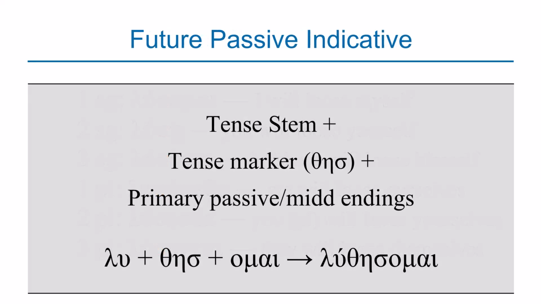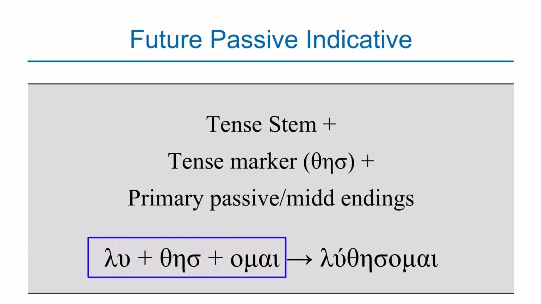Let's look at the future passive indicative, how to form passive voice in the future tense. The procedure is the same again. You get the stem. Now the future passive is slightly different because it does not only add the sigma, it adds theta, eta, sigma. This is an identity of the future passive indicative. But the endings that you attach are the same as the middle endings because the passive and middle endings share the endings. For example, we have the same stem lu.